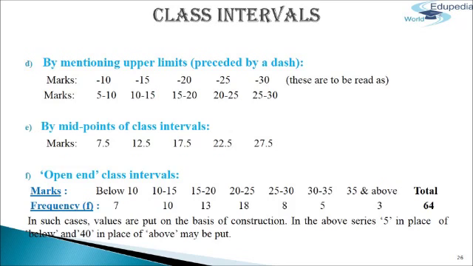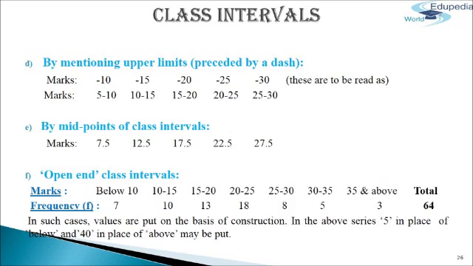The quotient is added to and subtracted from the first midpoint. We get 7.5 minus 2.5 equals 5 and 7.5 plus 2.5 equals 10. We get thus the class interval 5 to 10. In the same way, intervals of the other midpoints can be obtained, that is 10 to 15, 15 to 20, 20 to 25, and 25 to 30.